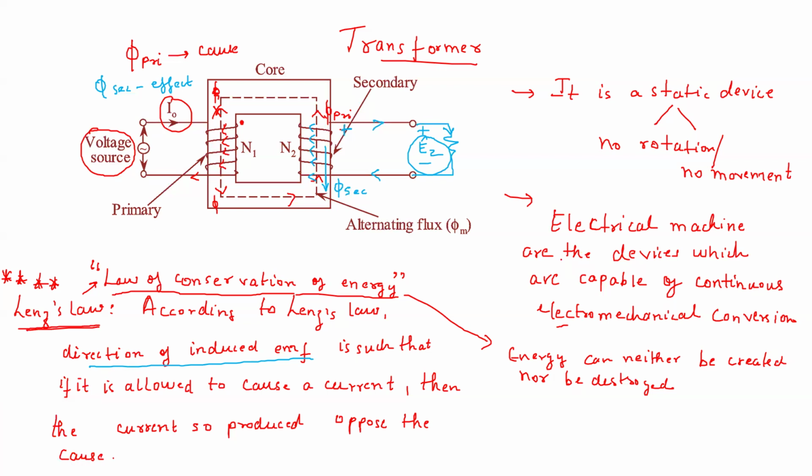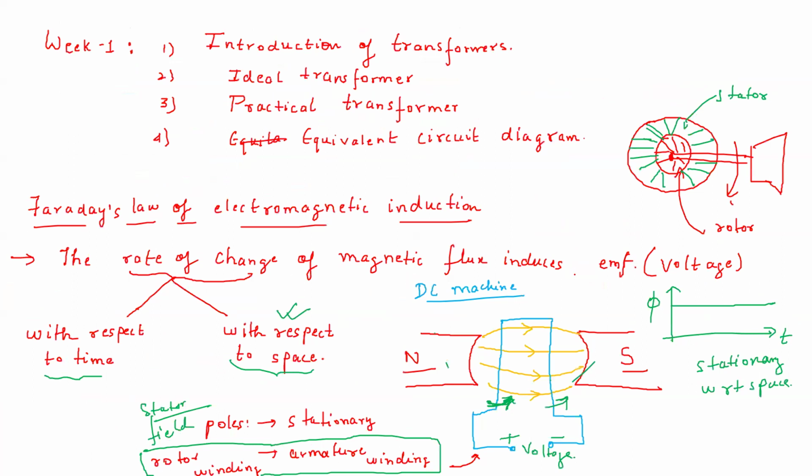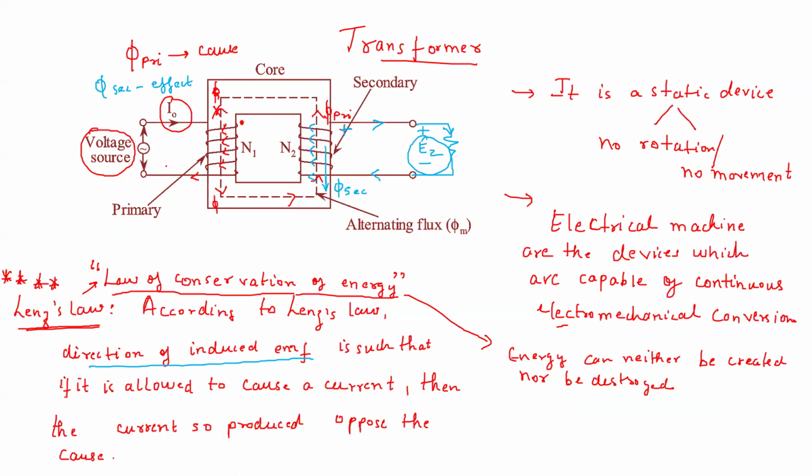Now I have discussed that there is a rate of change of magnetic flux, which may be with respect to space, as in the case of DC machine or induction machine, or it may be with respect to time. Now in the transformer, you can see that there is no change with respect to space, right? It's not like a transformer is rotating. Transformer is a stationary device. So how will this EMF be induced? There has to be a rate of change of flux.